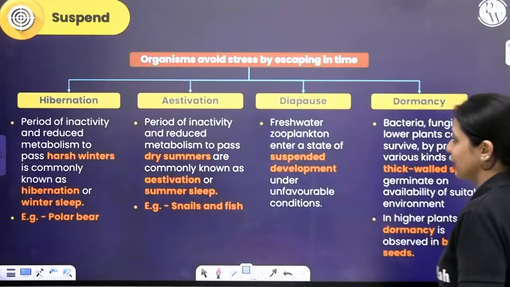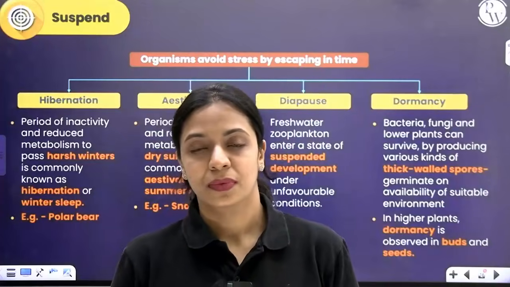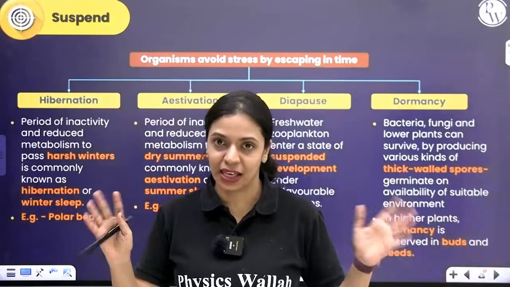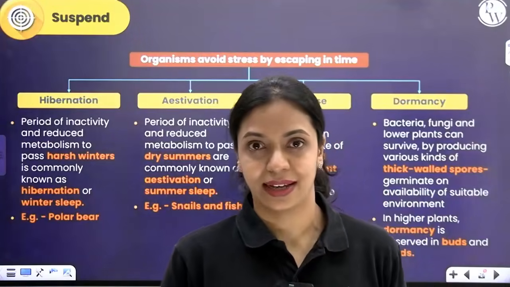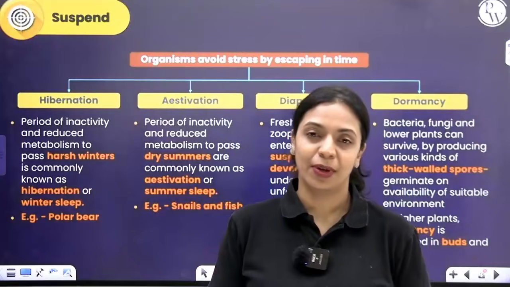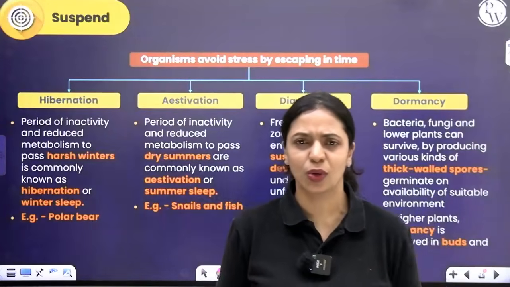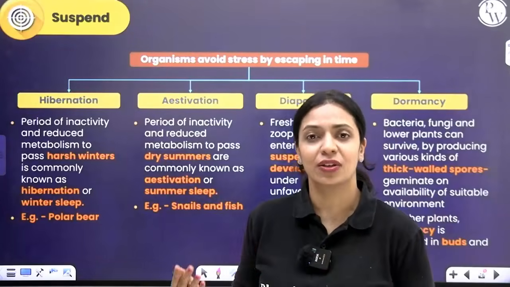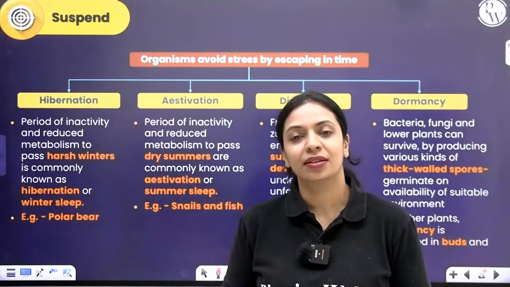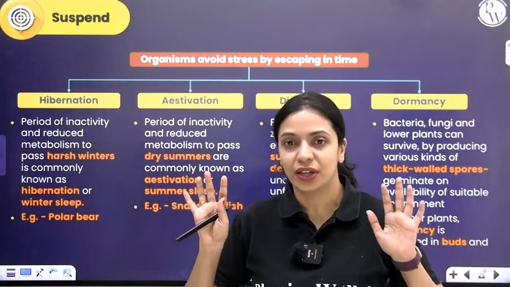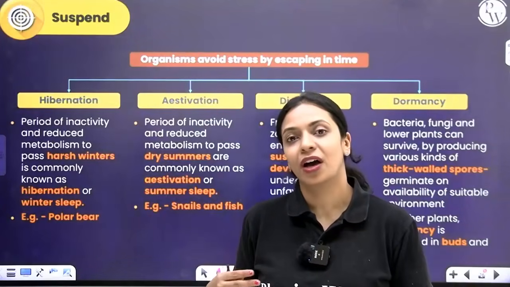Now, what is the other thing that they can do? If it is only for a short period of time, they will suspend, they will escape in time. I'm sure all of you have heard about summer sleep and winter sleep in lower grades, like hibernation and estivation. Hibernation is also called winter sleep. Whenever the ambient temperature becomes very low and spending energy for that is beyond your budget, even for mammals, they reduce their metabolic rate a lot and they go into a state of hibernation.